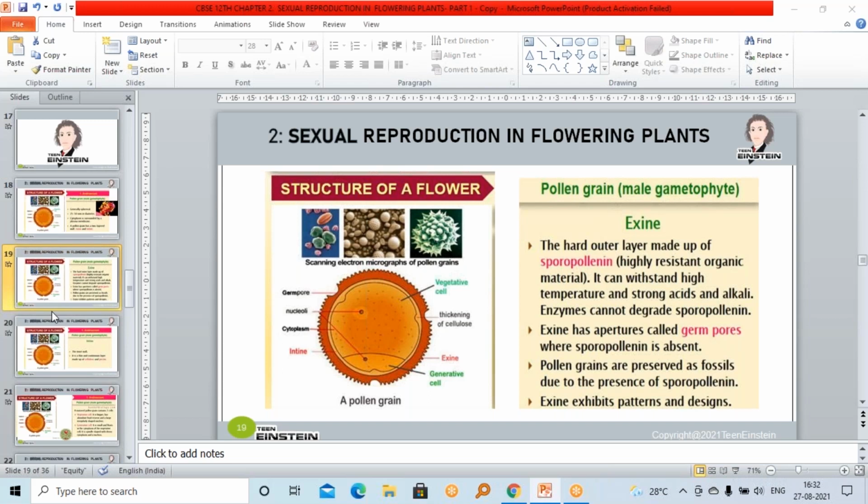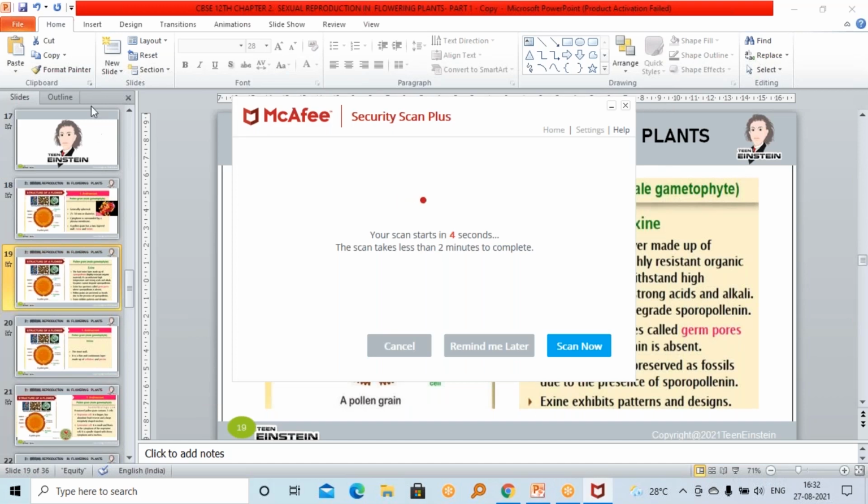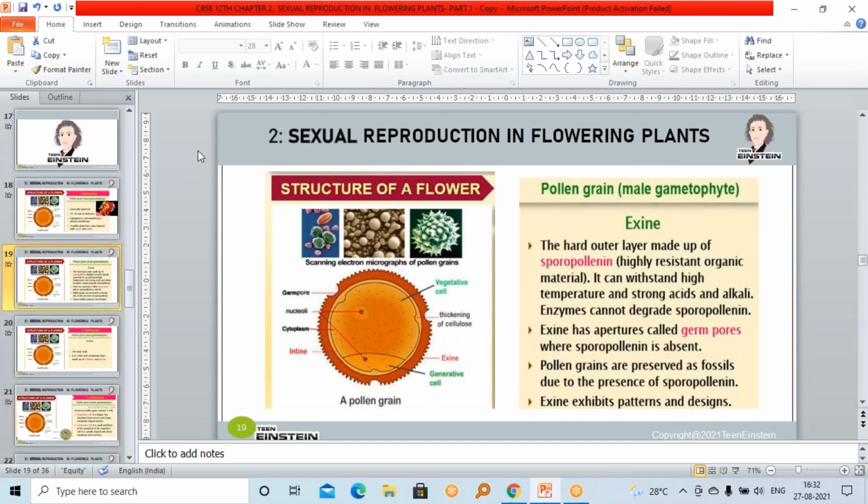And this sporopollenin helps in fossilization also. How? Because of the presence of sporopollenin, these pollen grains are well preserved as fossils. As I just told, no alkali, no enzyme, nothing can destroy or degrade this sporopollenin. It is so hard that the pollen grains are well protected from the hazardous environment.